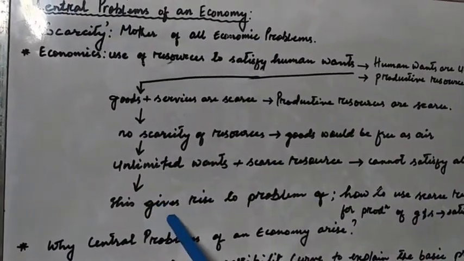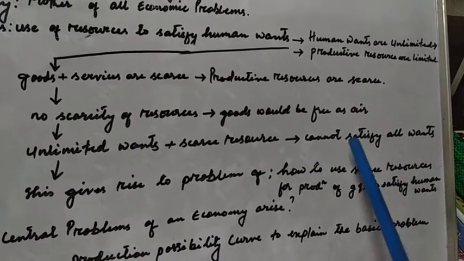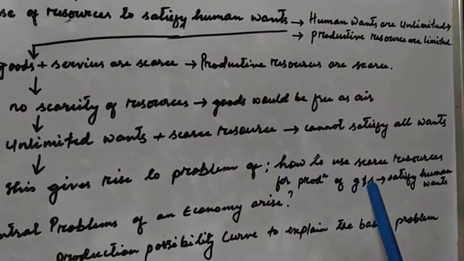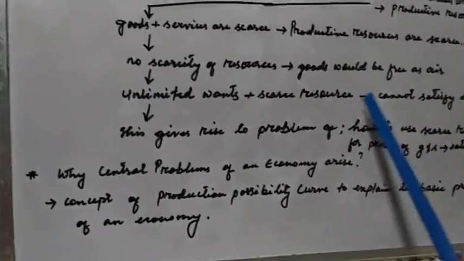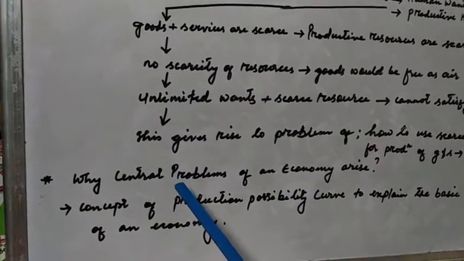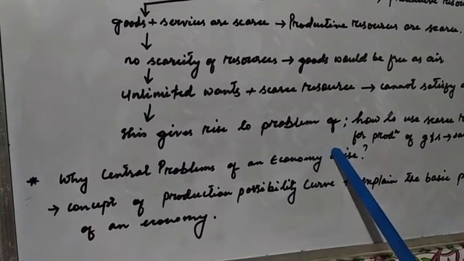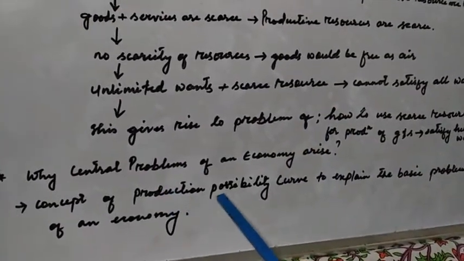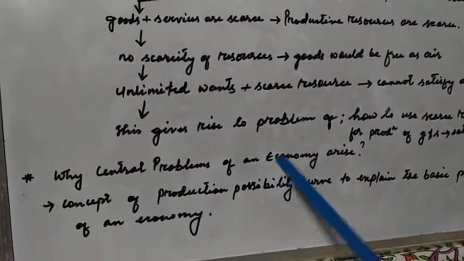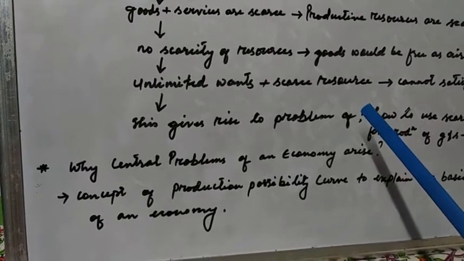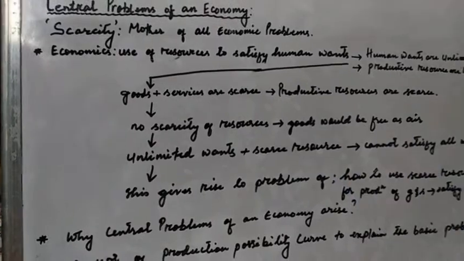So this gives rise to the problem of how to use these scarce resources for the production of various goods and services for the satisfaction of human wants. In this chapter, we will discuss what the central problems of an economy are and why they arise. We will also use the concept of the production possibility curve to explain the basic problem of an economy, and we will talk about opportunity cost when we discuss the production possibility curve.